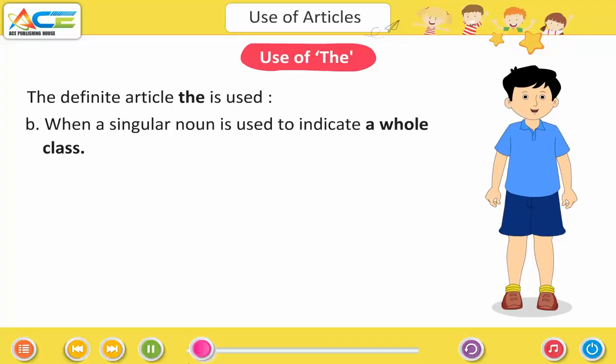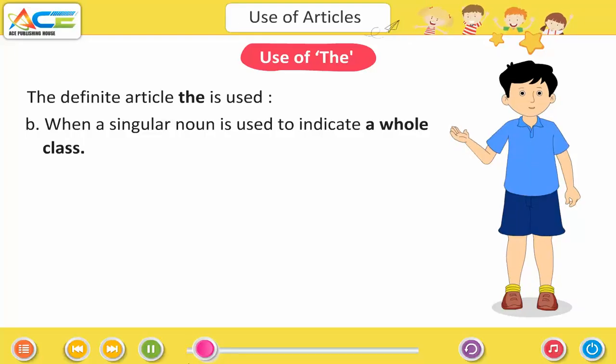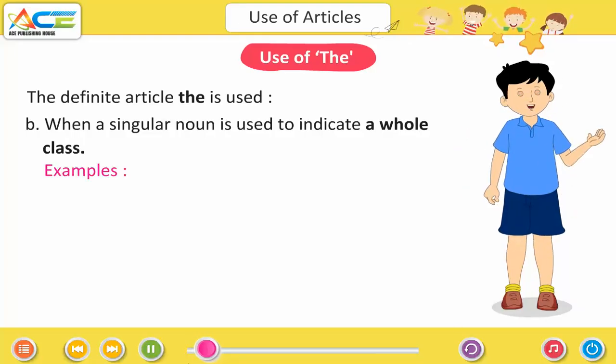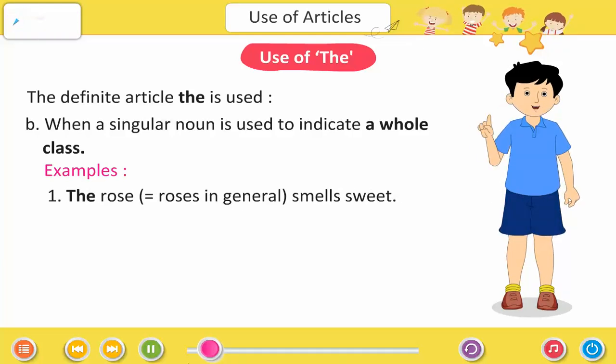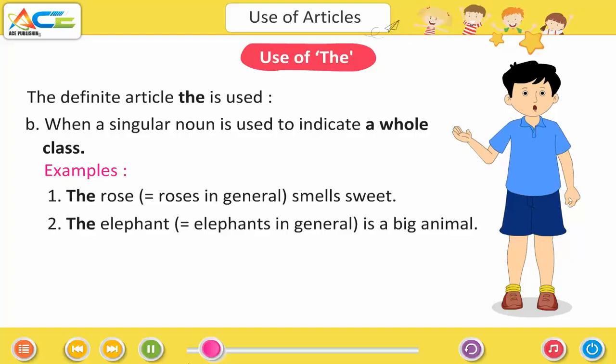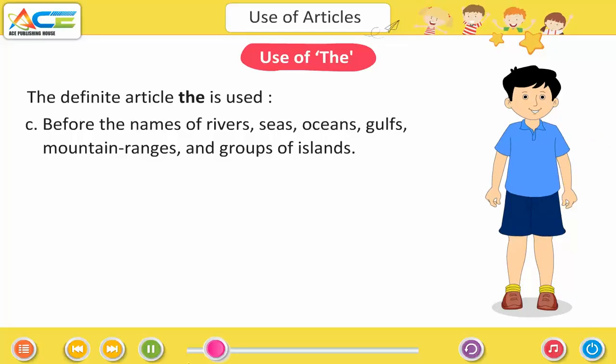When a singular noun is used to indicate a whole class. Examples: the rose, roses in general, smell sweet. The elephant, elephants in general, is a big animal. Before the names of rivers, seas, oceans, gulfs, mountain ranges, and groups of islands.